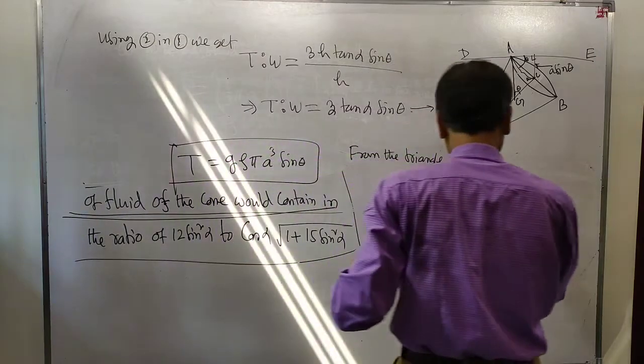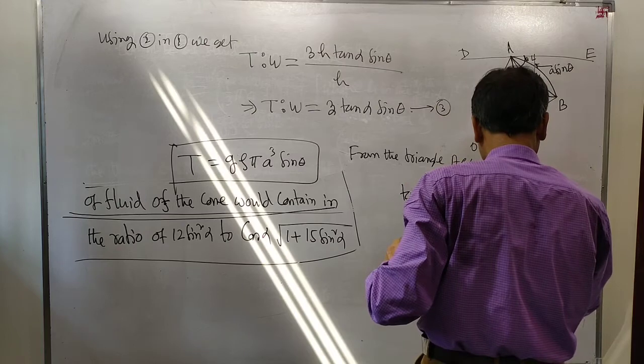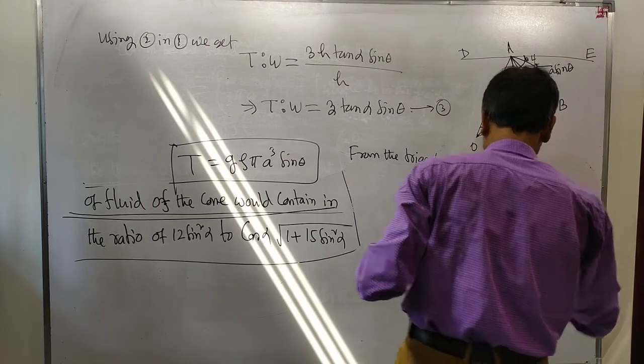AC is equal to small a, CG is equal to 1 by 4 H. This is equal to 4a divided by h.